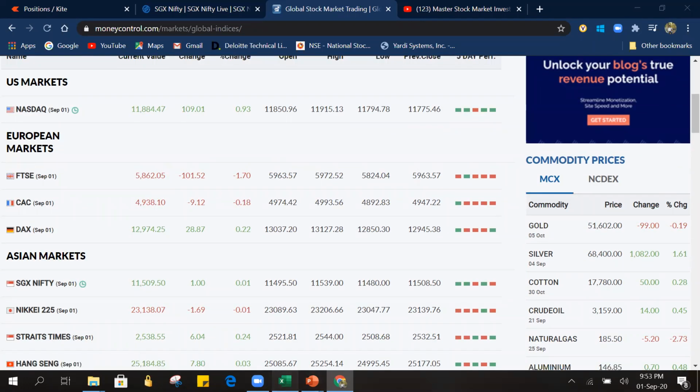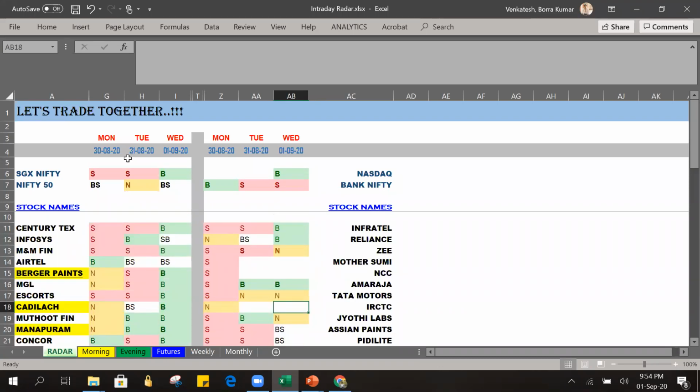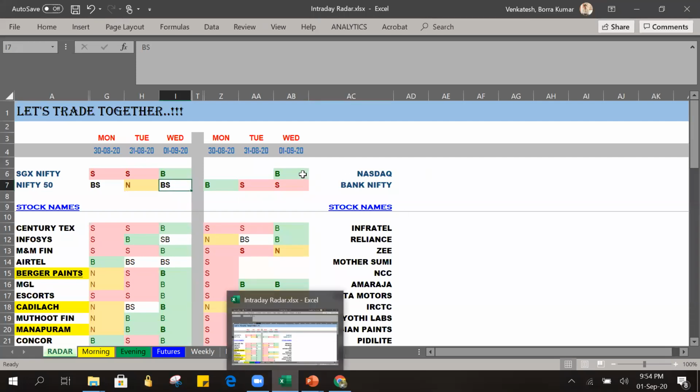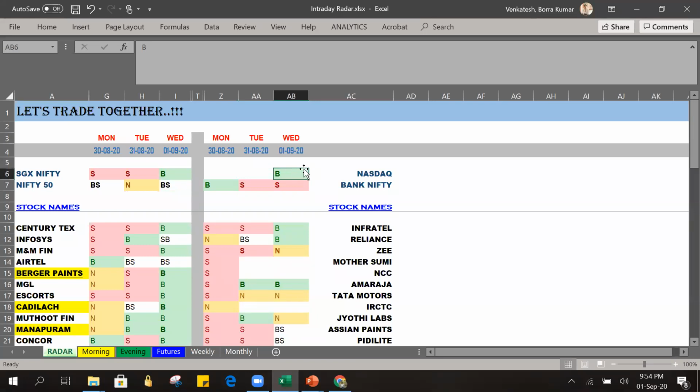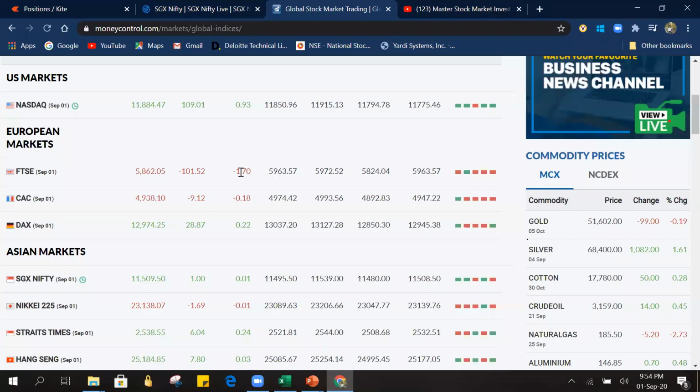So let's quickly go to our Excel. For Wednesday, I have just given B, since the SGX Nifty is bullish with 111 points. For Nasdaq also, since it is plus 100 points, I gave B. And now let's check Nifty 50 and Bank Nifty quickly.